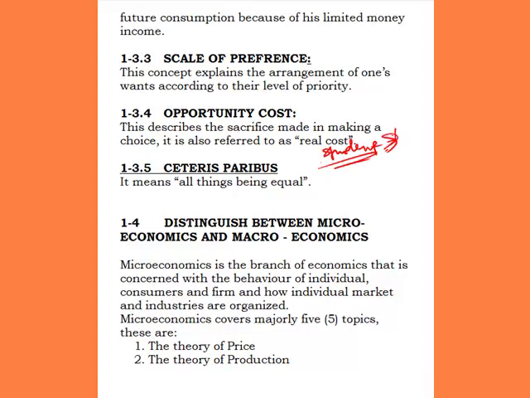Maybe the resources he has is 50 naira. He's to buy a book, a biro, and a shirt. The shirt costs 50 naira, the biro costs maybe 10 naira, the book costs maybe 5 naira.